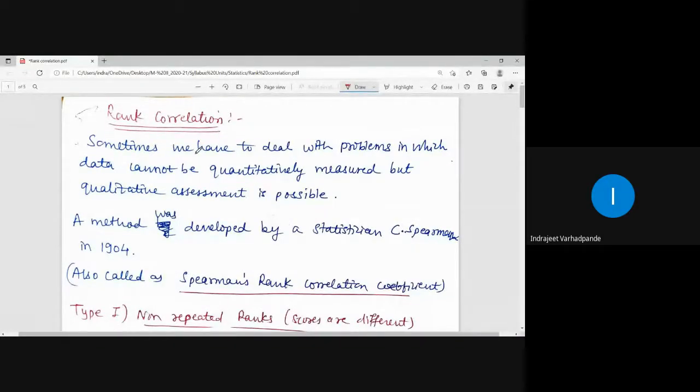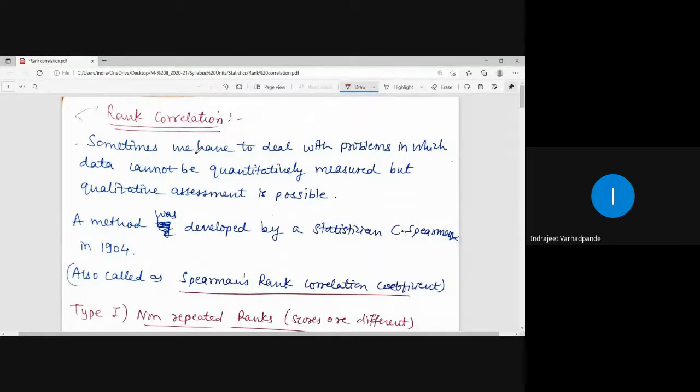The next topic of discussion after correlation and equation of lines of regression in connection with correlation is rank correlation. Prior to this, the correlation coefficient, which is also called Karl Pearson's correlation coefficient, denoted by R, quantifies or measures the relationship between the quantitative variables x and y.